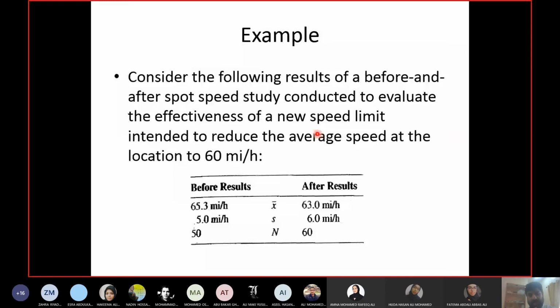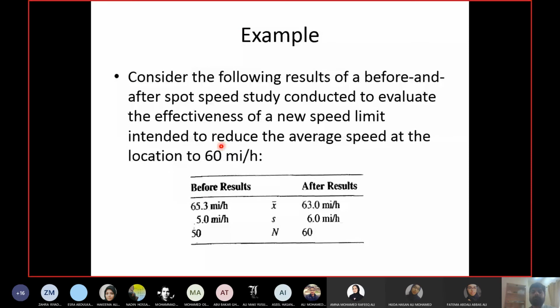And which usually does not happen, right? If you look at the new speed limit sign and you reduce the speed on the same road, I don't think so. How much reduction did they want to achieve? 60. So the earlier was 65 and they wanted to achieve 60 miles per hour after. Okay, so the required reduction is to bring the speed close to 60 miles per hour.